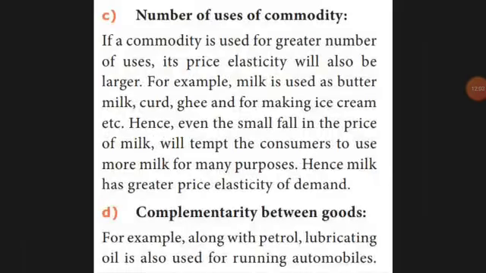Next is the number of uses of a commodity. For example, milk. Think about the price of milk increasing. Then the by-products of milk, like butter, curd, ghee and all, will become cheap.